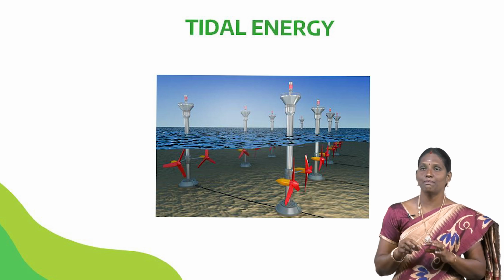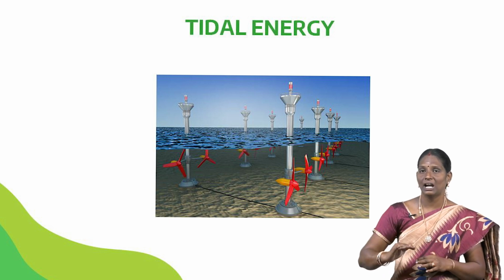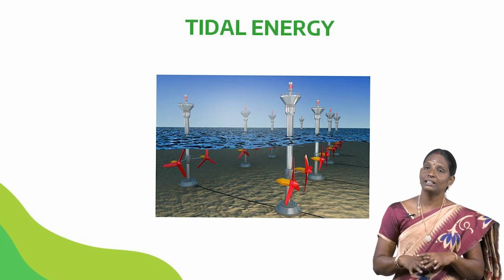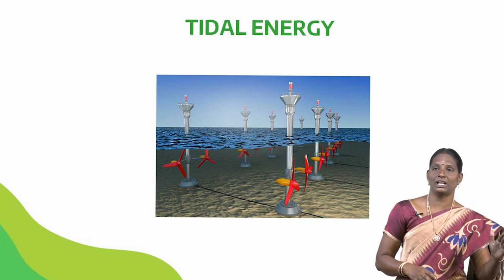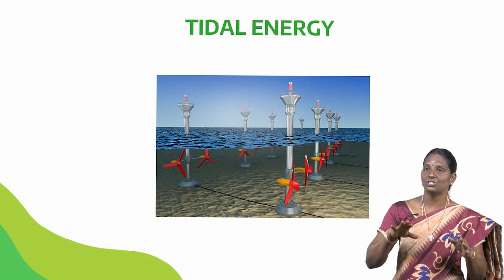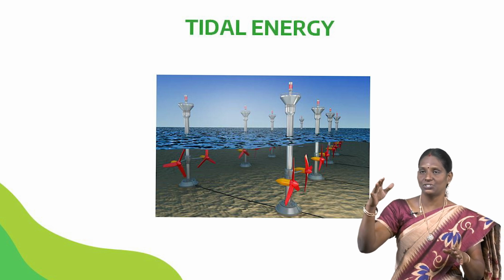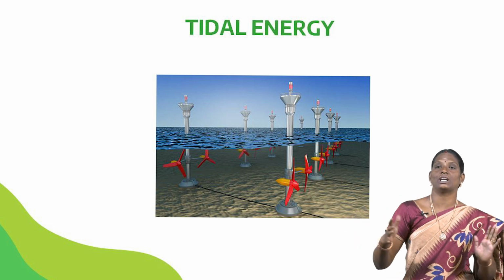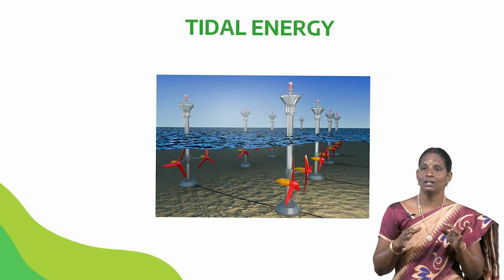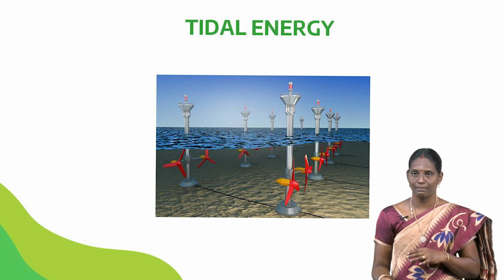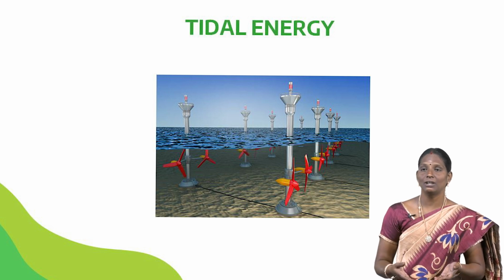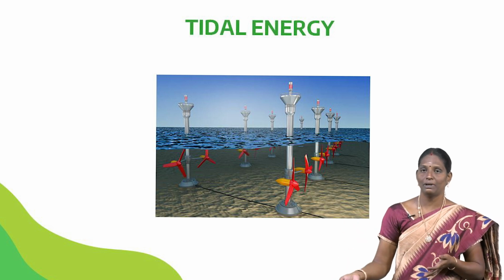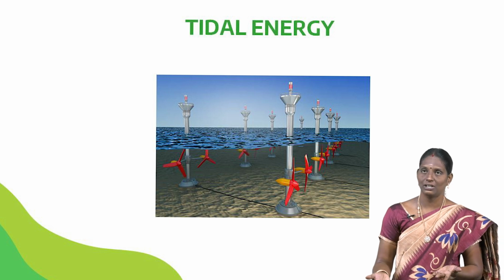Basically, in a tidal power system, water at high tide is first trapped in an artificial basin and then allowed to escape at low tide. The escaping water is used to drive water turbines, which in turn drive electrical generators.